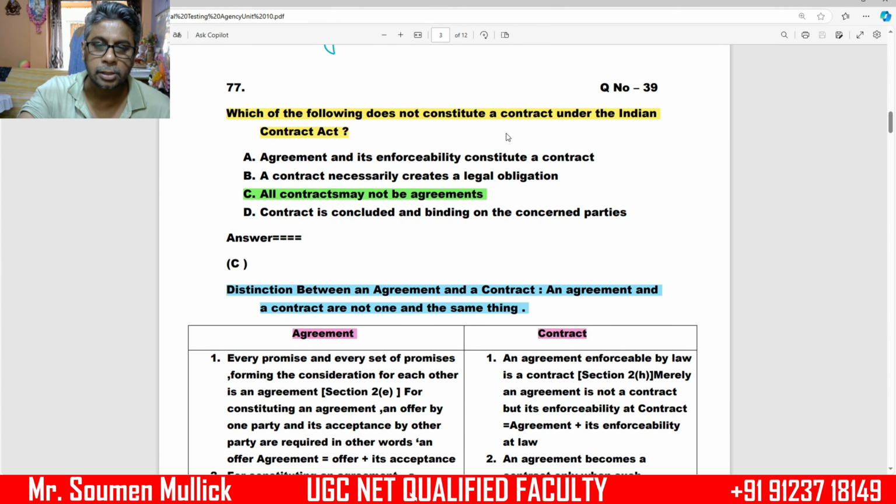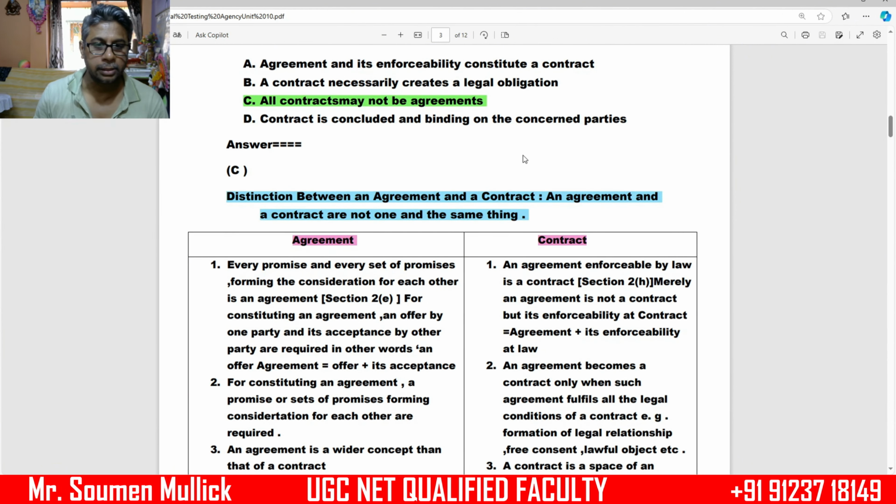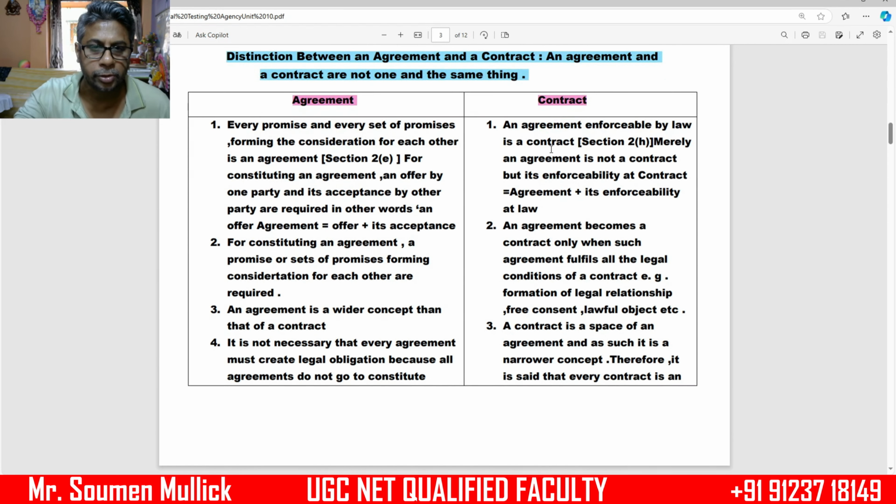Which of the following does not constitute a contract? So first of all, we have to understand what is the difference between agreement and contract. Agreement means every promise and every set of promises forming the consideration for each other is an agreement, Section 2(e).